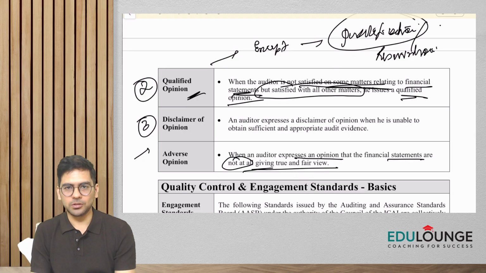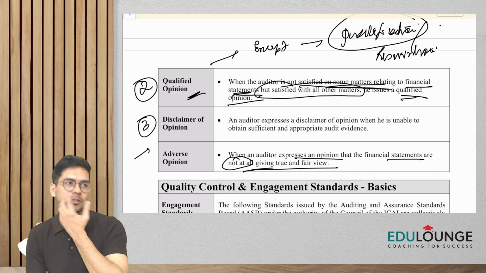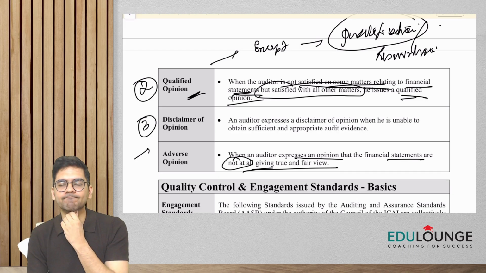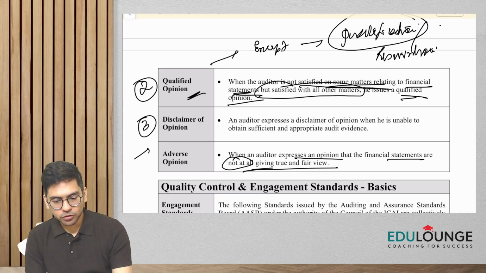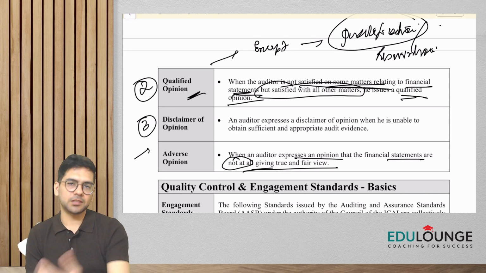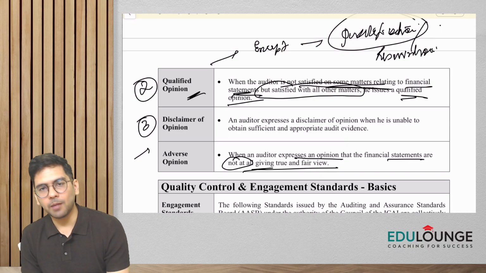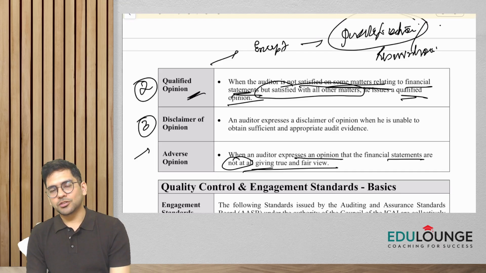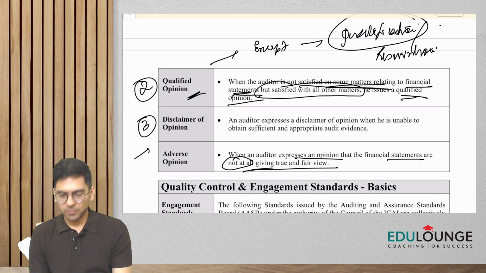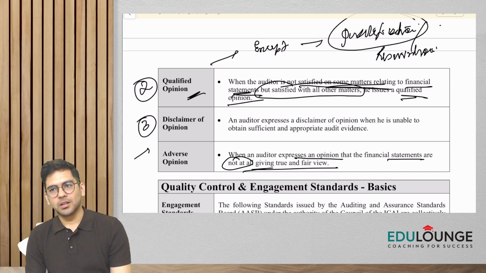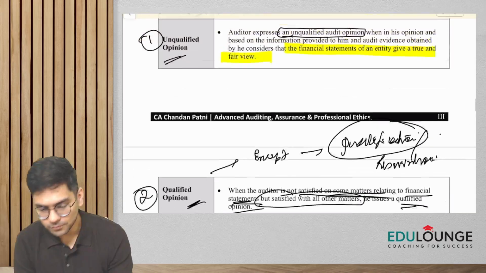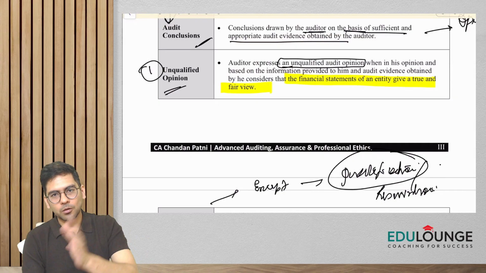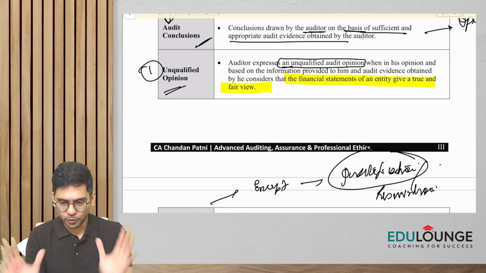because of certain issues. Now, for example, let's say you went to a client's place to do the audit, and you ask them for the books of accounts. But then, very recently, the books of accounts of the company were seized by the income tax department. They conducted a raid on our company, and the documents were seized. So in that case, when I go and do the audit, the company was not able to give me the books of accounts. In that case, will I be able to do the audit? No. So I'll have to disclaim my opinion, right? So we have in all, guys, four types of opinion: unqualified opinion, qualified, adverse, and disclaimer. I hope you are clear on this.